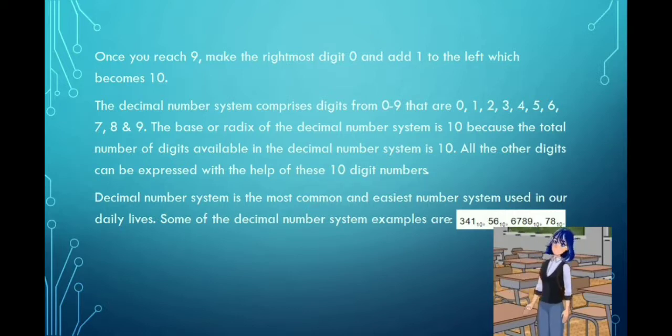All the other numbers can be expressed with the help of these 10 digits. Decimal number system is the most common and easiest number system in our daily lives. Some examples are 341 base 10, 56 base 10, 6789 base 10, and 78 base 10.